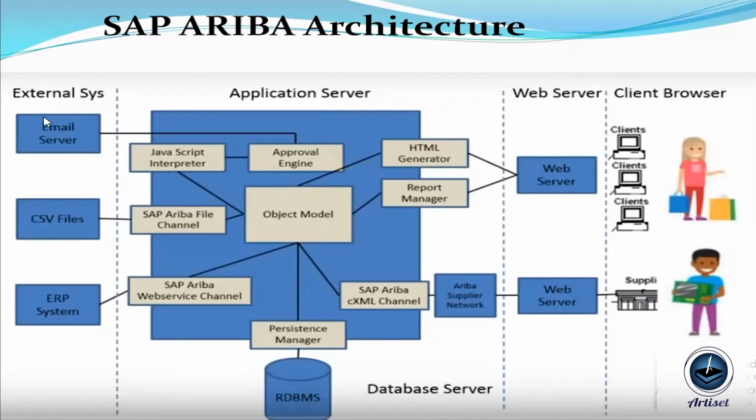And in the fourth block, we have an external system. That means Ariba is providing this option. Whatever the ERP system the customer is using, either SAP or non-SAP, we have the options that we can simply integrate that legacy system with SAP Ariba. So these options are also available, and we can simply integrate. So we have the integration option. That is why in the fourth block we have the external system.